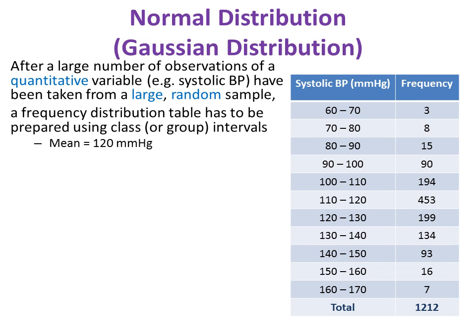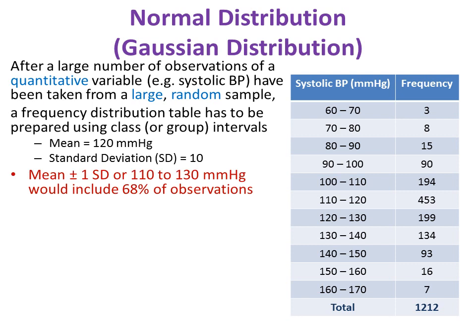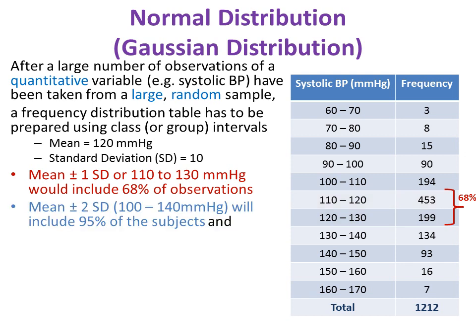The mean of this sample has been calculated to be 120 mm of mercury with a standard deviation of 10. Mean plus minus 1 standard deviation, that is, a systolic BP of 110 to 130 mm of mercury, would include 68% of the observations of the individuals. Mean plus minus 2 standard deviations, that is a wider range, from 100 to 140 mm of mercury, will include 95% of the subjects.